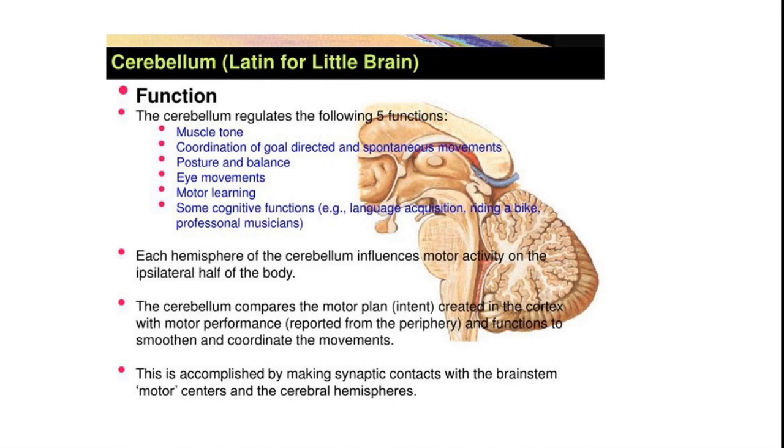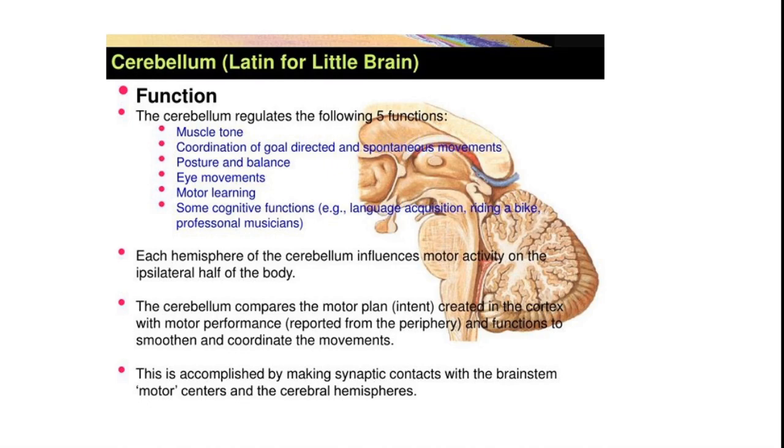Eye movement, motor learning, various things. Some cognitive functions like language acquisition, riding a bike, professional musicians. So these are certain examples which are cognitive functions. Each hemisphere of cerebellum influences motor activity on the ipsilateral half of the body.